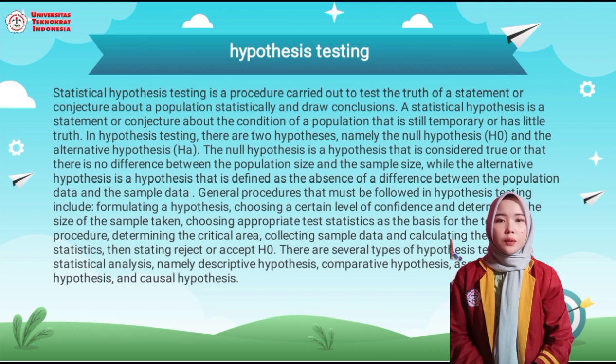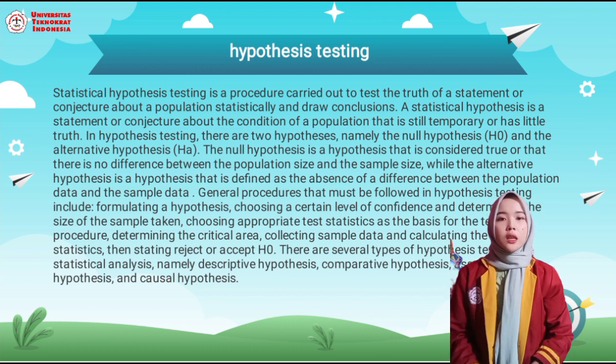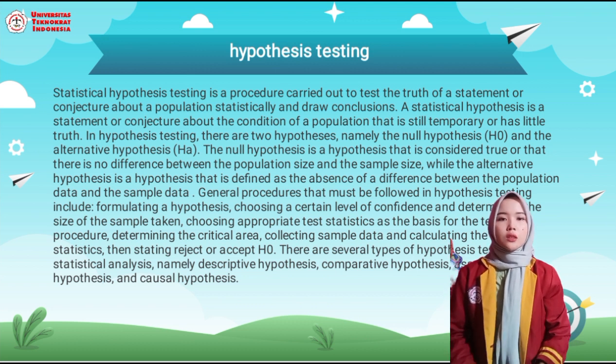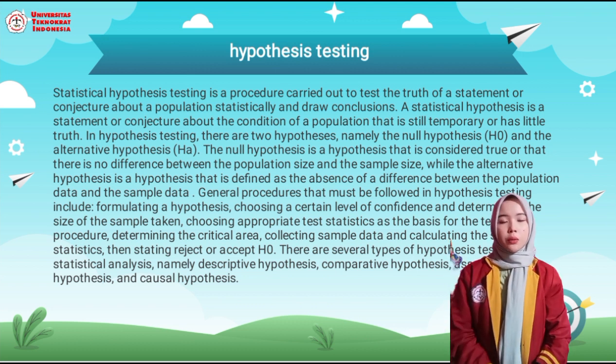There are several types of hypothesis testing in statistical analysis, namely descriptive hypothesis, comparative hypothesis, associative hypothesis, and causal hypothesis.